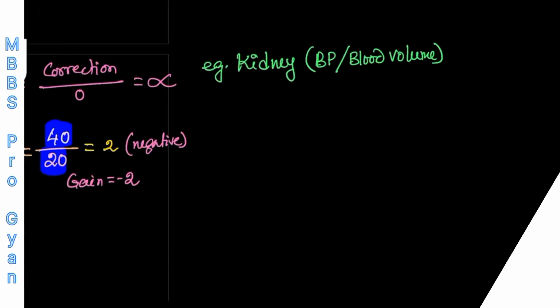maintaining your blood pressure without any residual error. Suppose your blood pressure is raised to 160 millimeter of mercury in the previous example. If you give enough time to the kidney, the kidney will slowly excrete the excess amount of water from the body and the blood pressure will return back to 100 millimeter of mercury, the original one. That means the residual error is 0. That's why we say that for regulation of your blood pressure and blood volume, the gain of the kidney is infinity gain with a residual error equal to 0.